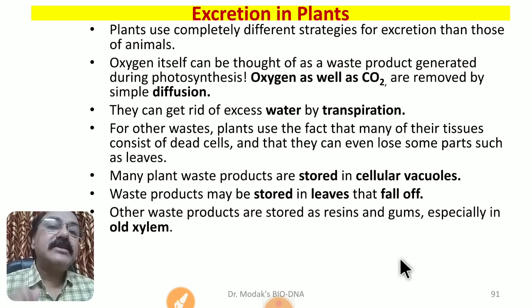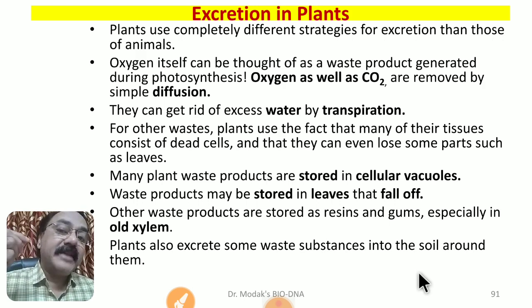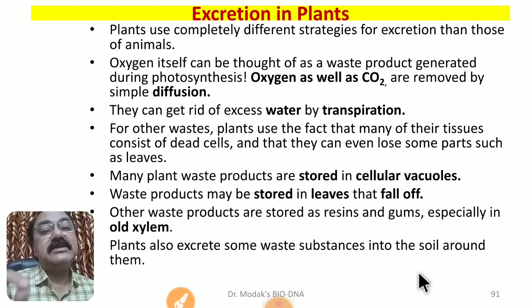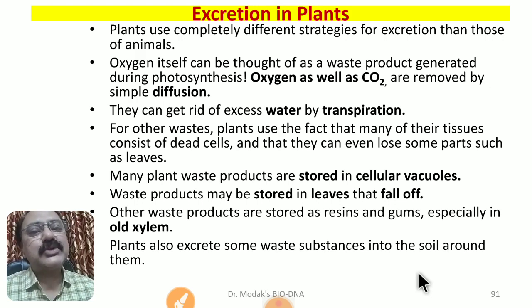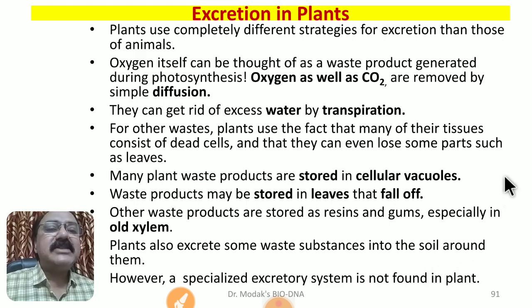Then some plants store this material in resins and gums, especially in the old xylem. It is also said that there are substances which are excreted out by the plants through their roots. So leaves, roots, stored in the bark, stored in the vacuole, the plants use different strategies. Gases like CO2 are given out by the simple process of diffusion through stomata. Okay. However, a specialized excretory system is not found in the plant.